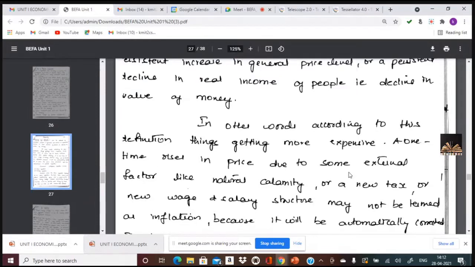Persistent increase constitutes inflation, not a one time increase in prices. And this is the concept of inflation. Here, economists categorize inflation into two: price inflation and money inflation. What do you mean by price inflation? Price inflation is nothing but an increase in the prices.